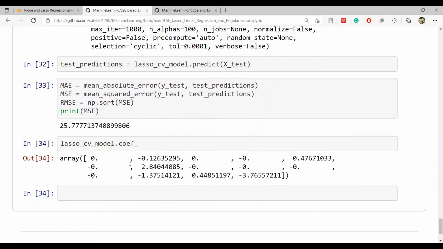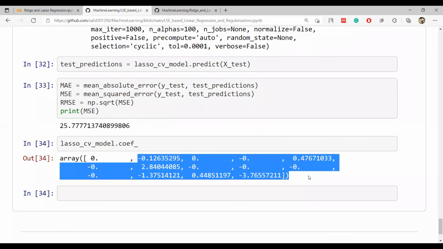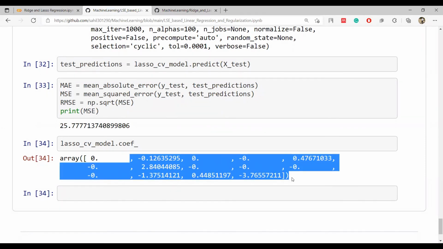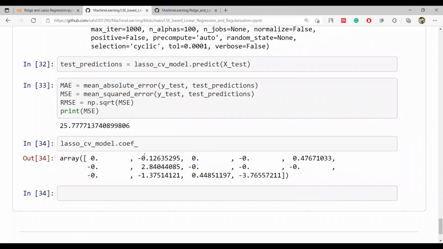The best thing which can be compared here is that this one was initially 0 only, but out of the other parameters, now many have become 0. So out of the other 13, leaving the first one, how many have become 0? 1, 2, 3, 4, 5, 6, 7. So 7 out of 13 have become 0, and now only 6 coefficients will be used out of 13. Total 14 were there, so only 6 were used out of 14 because the others are 0. So this is kind of doing feature selection.